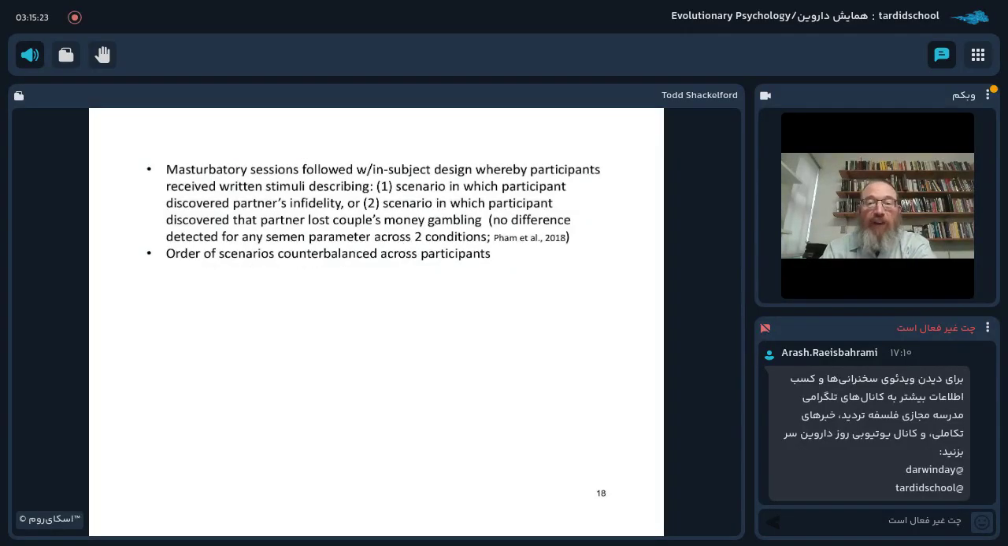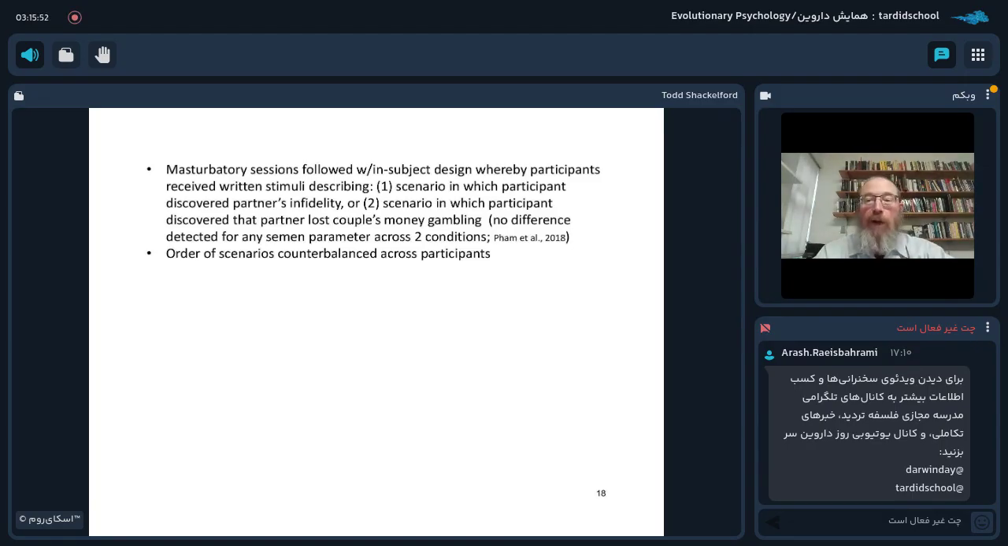And these masturbatory sessions followed a within subjects design whereby participants received written stimuli describing one of 2 scenarios. Of course, they each completed each one of the scenarios at different points. In the first scenario, the participant discovered a partner's infidelity and then provided the ejaculate, or a scenario in which the participant discovered that their partner lost a notable sum of the couple's money gambling.